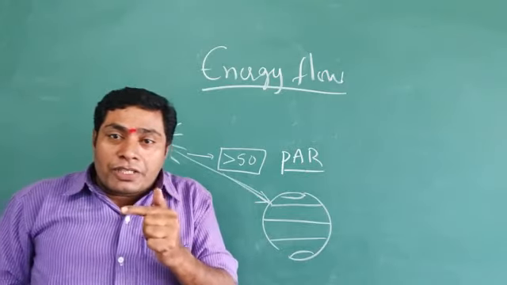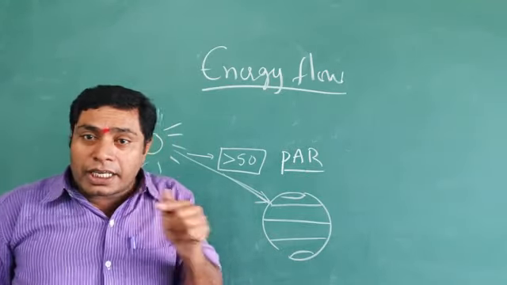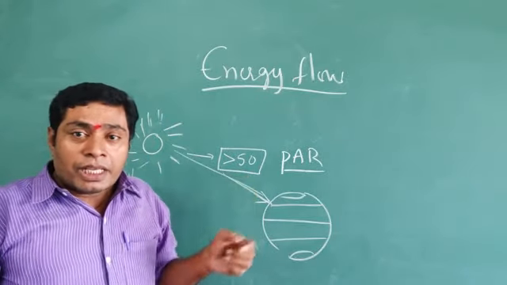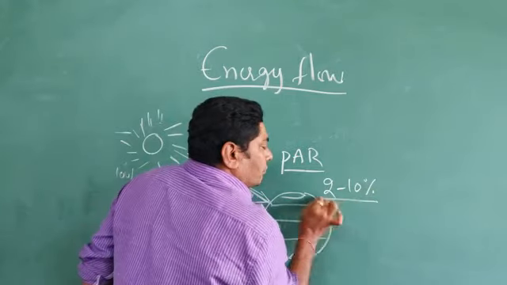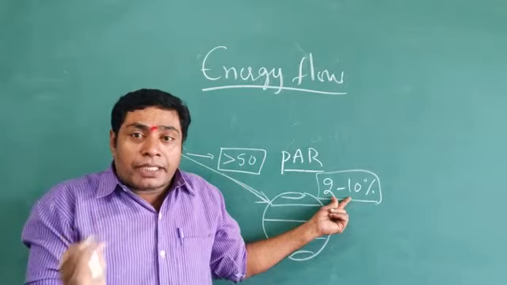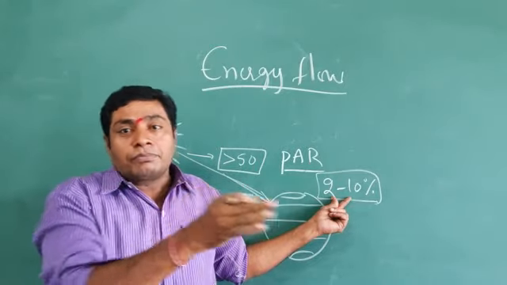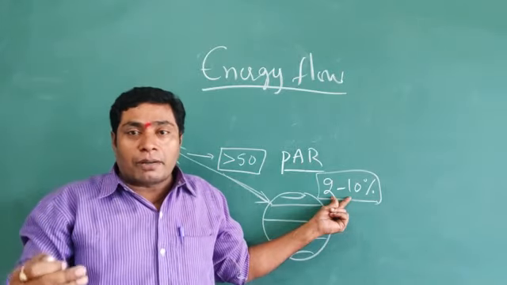Among the photosynthetically active radiation, which is less than 50%, only 2 to 10% of solar energy can be trapped by the green plants for the production of organic materials, the producers of carbohydrates.